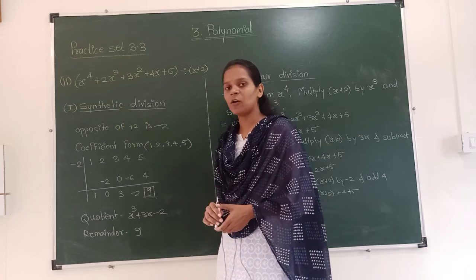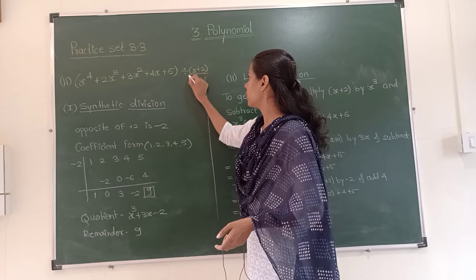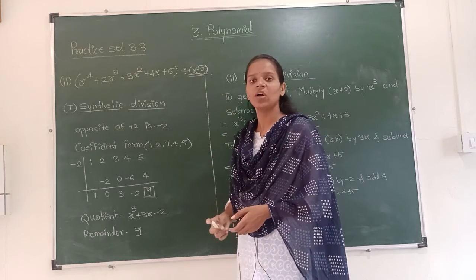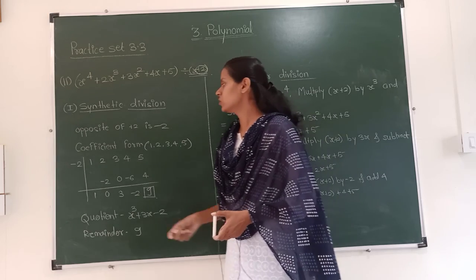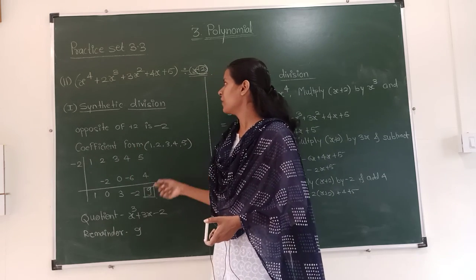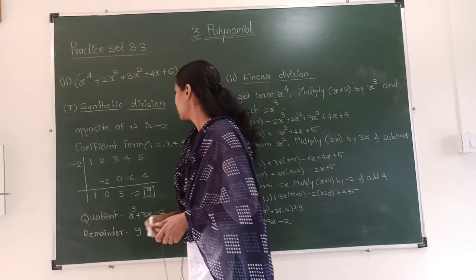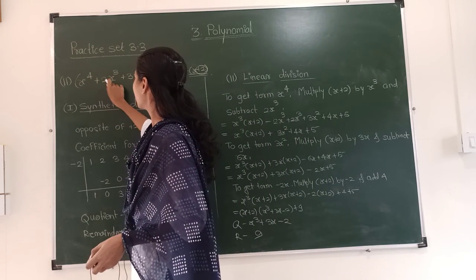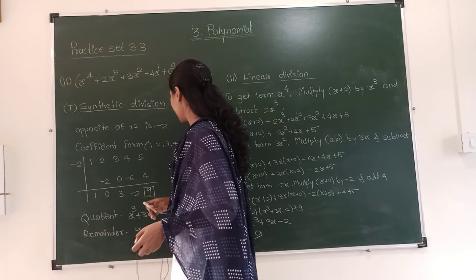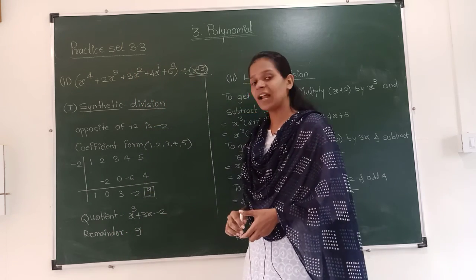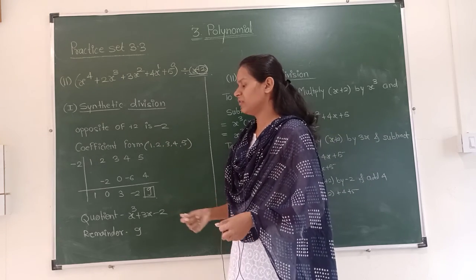See, synthetic type of division. For this divisor, the number is plus 2. We will take the opposite of this. Opposite of plus 2 is minus 2. Now, the coefficient form. What is the coefficient form? See, x raised to 4, x power 3, x power 2, x power 1, and here x power 0. So we will write the coefficient form as 1, 2, 3, 4, 5.